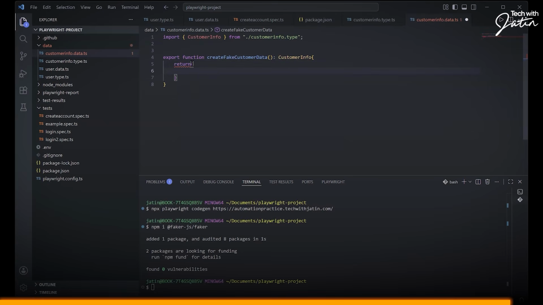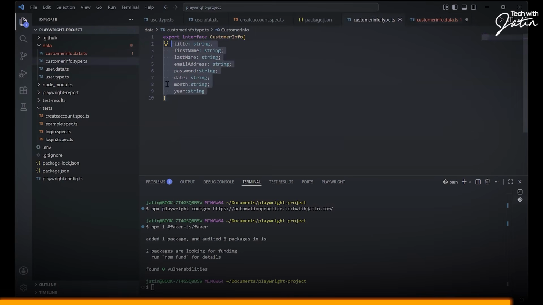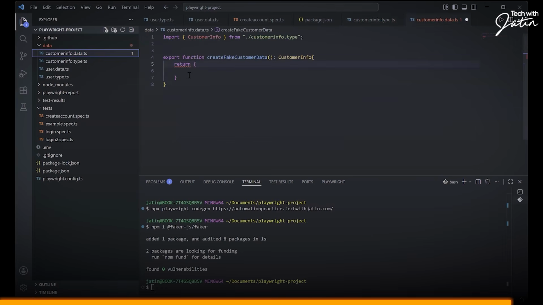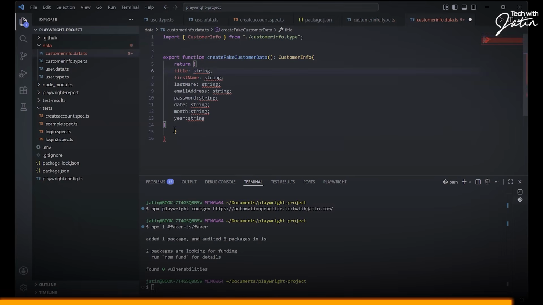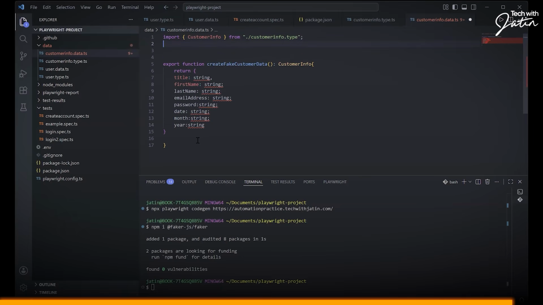Yes or no? Okay. The thing is, I'll just copy all these guys quickly, and I am going to paste it over here. We'll definitely change these things in a moment. Something is wrong. This is better. We just need to change the values. These values now basically are going to come from Faker. So now the time is to import Faker. I'm going to import faker from faker.js. And then the rest is pretty simple stuff.